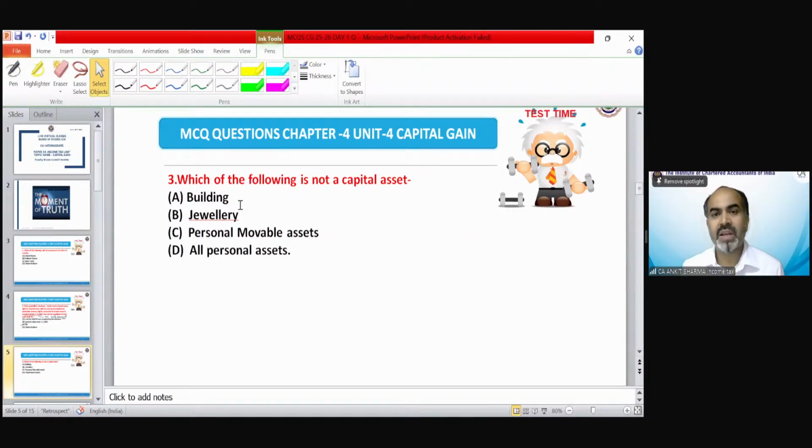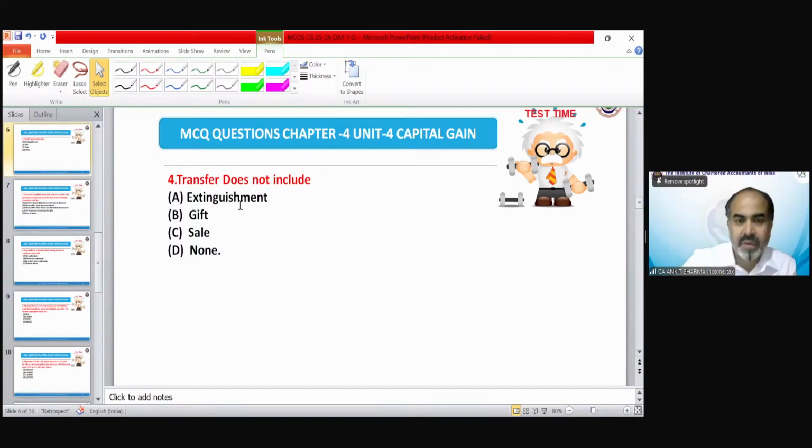Which of the following is not a capital asset? I believe Devraj is also answering on the portal. Of course, personal movable assets are not treated as a capital asset. Well done.